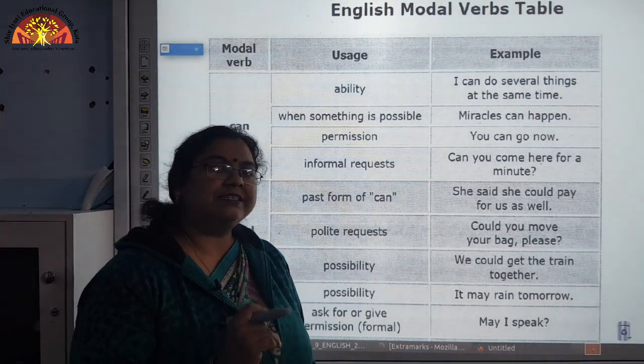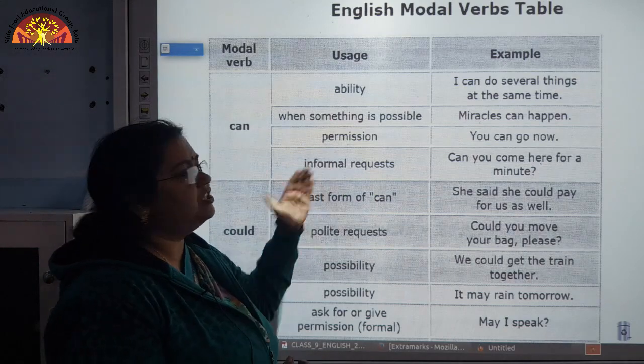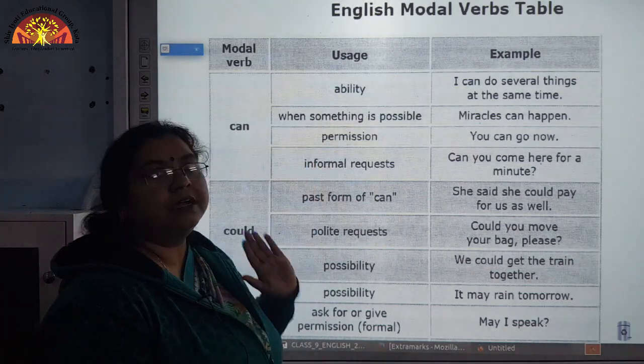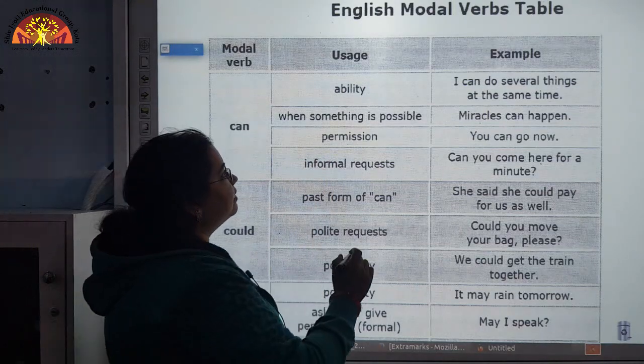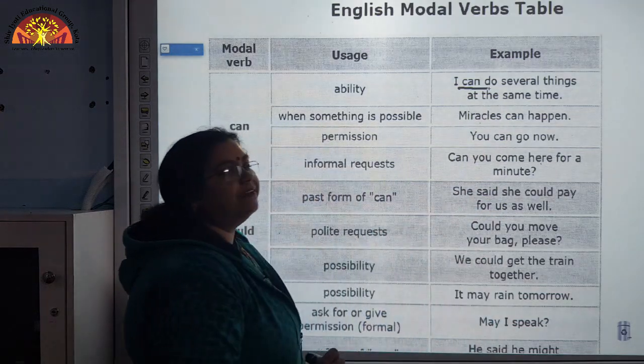Okay students, now let us discuss the examples for all these different expressions which we have taken here. We have understood regarding can. Now, first example: I can do several things.